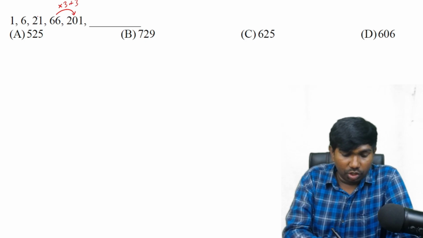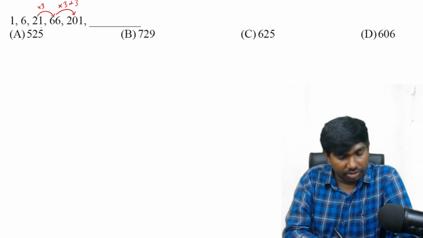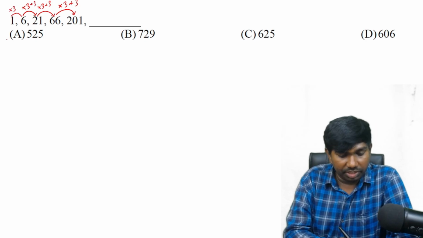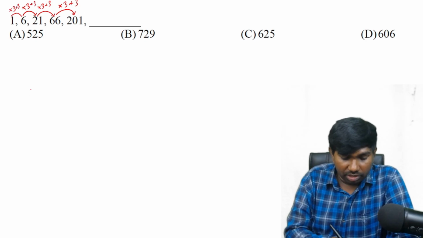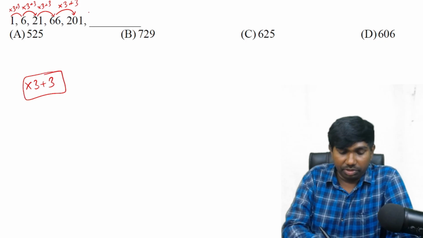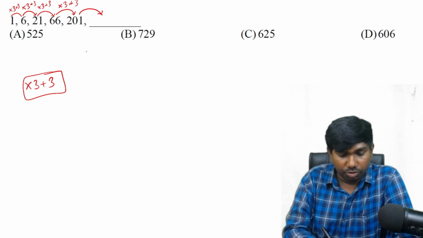Correct? 21 and 66. 21 times 3 is 63, and it is also plus 3. 6 times 3 is 18 plus 3 is 21. 1 times 3 is 3 plus 3 is 6. Overall the logic is into 3 plus 3. There is no need to generalize this one. We have to apply the same logic, into 3 plus 3, here.